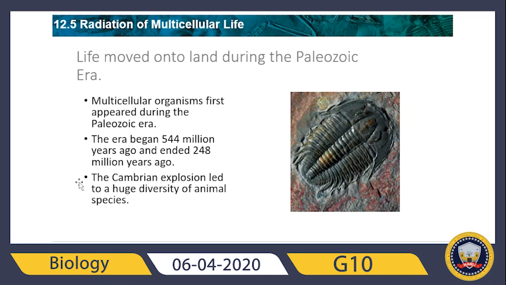Guys, the earliest part of the Paleozoic era is often called the Cambrian explosion. During the Cambrian explosion, a huge diversity of animal species evolved, such as a kind of vertebrates like the jawless species. We have other types of marine vertebrates. We have also a diverse group of arthropods, all evolved within this period.